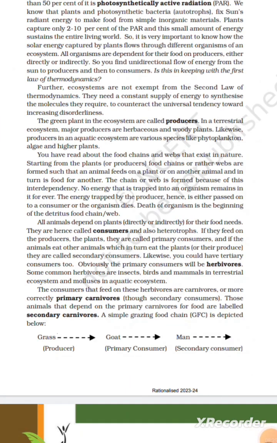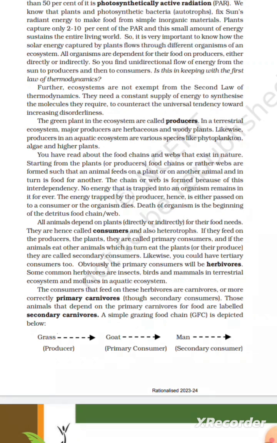12.4 Energy flow. Except for the deep sea hydrothermal ecosystem, the sun is the only source of energy for all ecosystems on earth. Of the incident solar radiation, less than 50% is photosynthetically active radiation, PAR. We know that plants and photosynthetic bacteria, the autotrophs, fix the sun's radiant energy to make food from simple inorganic materials. Plants capture only 2 to 10% of the PAR, and this small amount of energy sustains the entire living world.